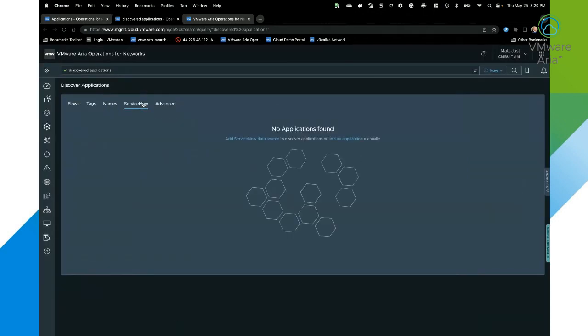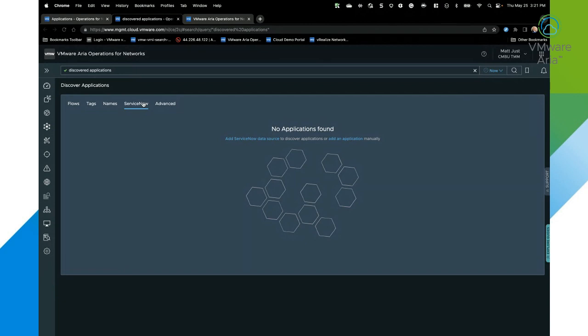We also can integrate with a CMDB such as ServiceNow. So if you have a CMDB defined, let's say within ServiceNow or any other vendors, we have ways that we can integrate and pull those into Aria Operations for Networks and utilize that for monitoring and also utilize it to even true up our database.